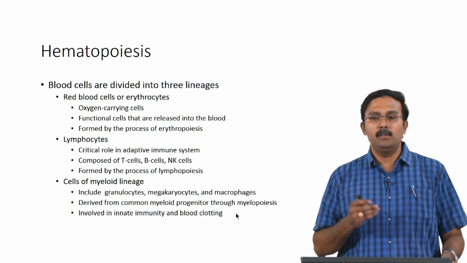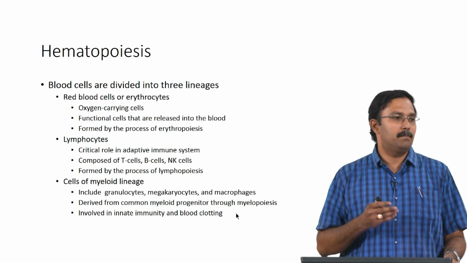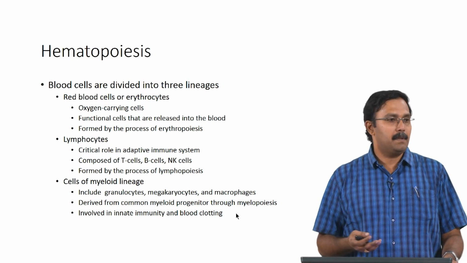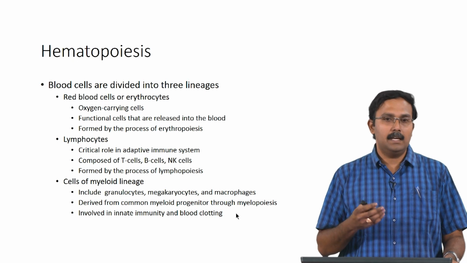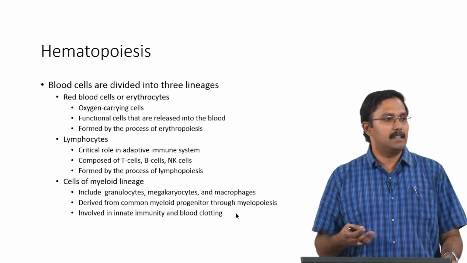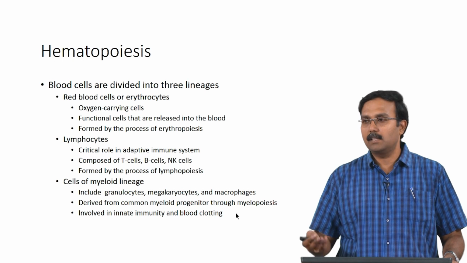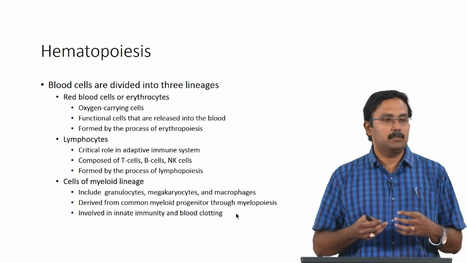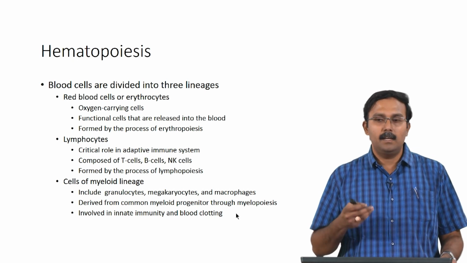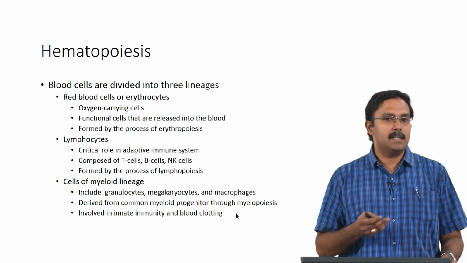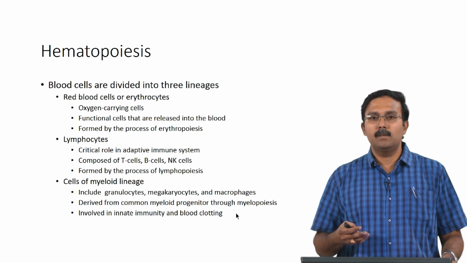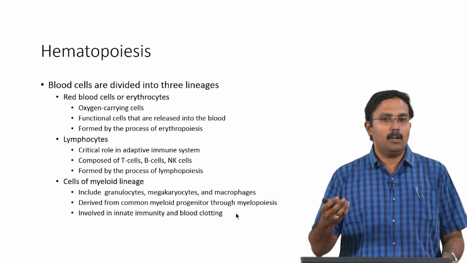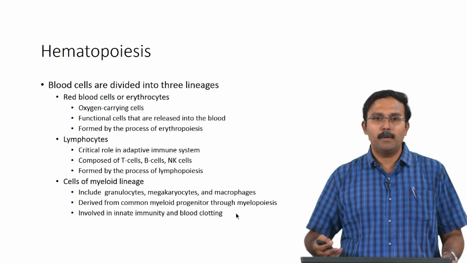So, within hematopoiesis the pathway which is taken for differentiation of hematopoietic stem cells to form erythrocytes is called erythropoiesis. You also have lymphocytes which have a critical role in immune response and especially in adaptive immune systems. So, these are composed of the T cells, B cells and the NK cells or the natural killer cells. So, these are formed by the process of lymphopoiesis, and cells from a myeloid lineage include granulocytes, megakaryocytes and macrophages. So, these are derived from a common myeloid progenitor through myelopoiesis.